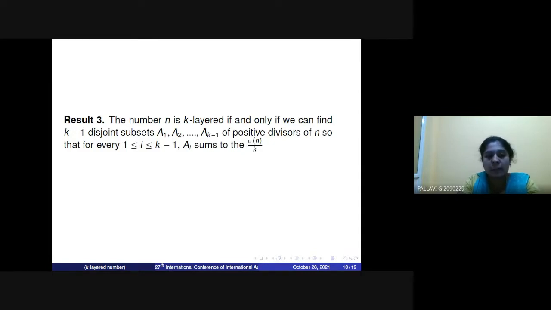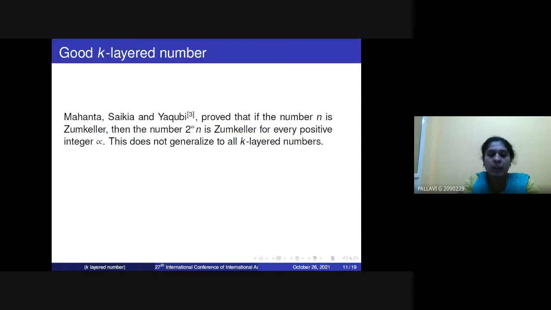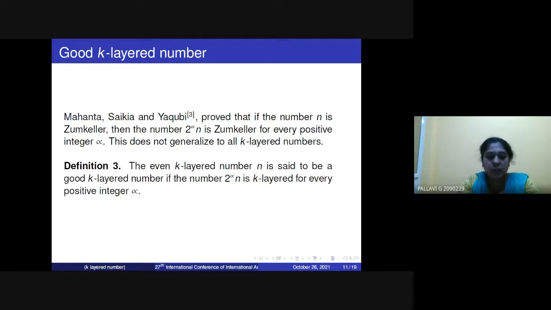We can find 4 minus 1 disjoint subsets, meaning 3 disjoint subsets we can find. So in the zoom Kähler paper, Mahanta, Shaikia, Yakubi proved if n is zoom Kähler, then 2 to the power of alpha n is also zoom Kähler. But this is not the generalization for all K-layered numbers. In the K-layered paper, Joker and Mahanta gave one definition.